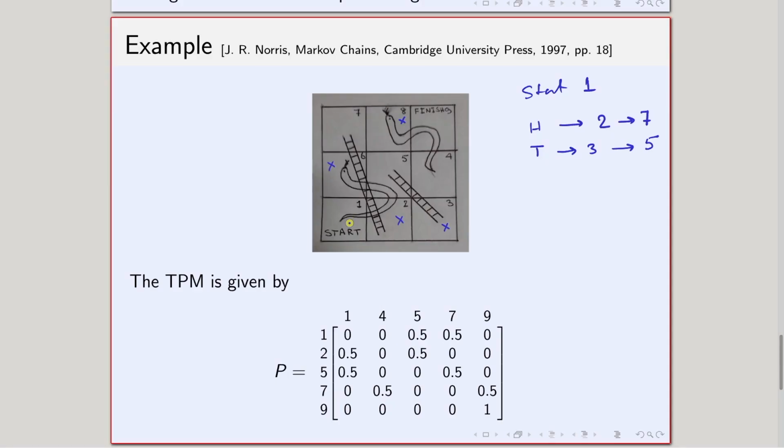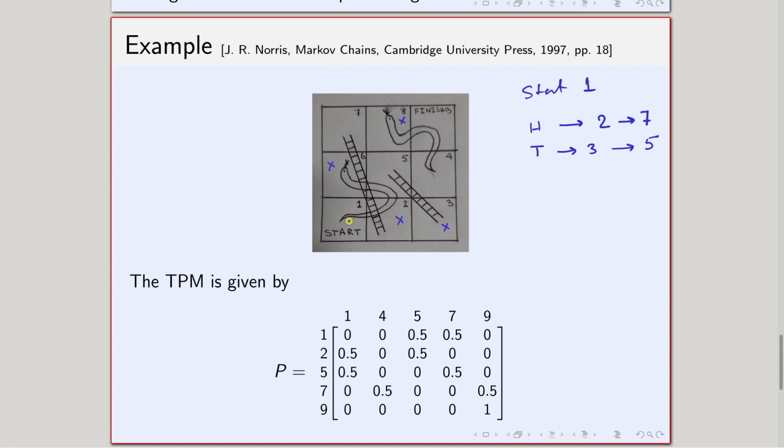Okay. So if I write this one now, let us try to find out the probabilities. So from 1, can I move to 1? No. If head or tail comes, whatever comes, I have to move out of 1. There is no point that I will be in 1.